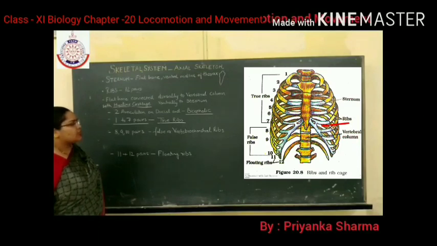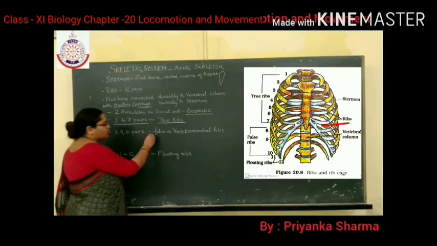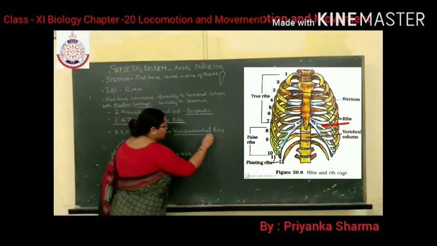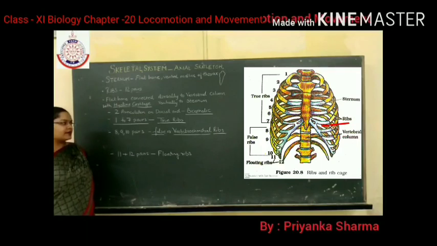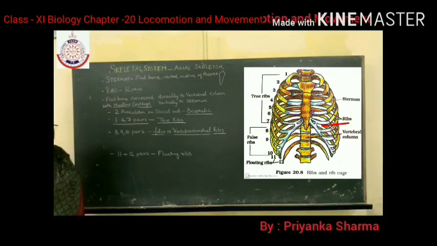Now the second category is the false or vertebrochondral ribs. The 8, 9, 10 pair of ribs are known as false ribs or vertebrochondral ribs. Why are they known as false ribs?